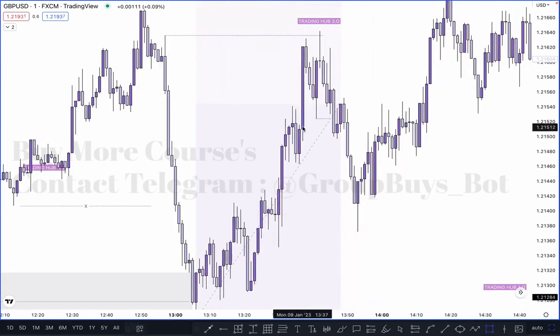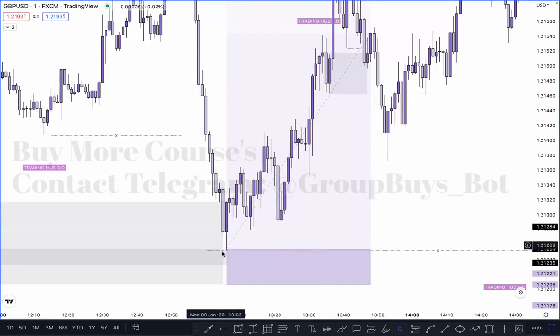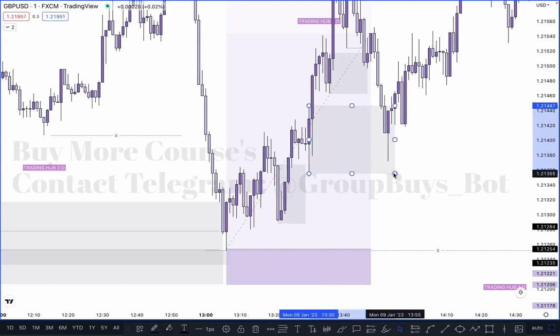First order block is here, and you need to identify one more. Is there any other order block, any POI just below it or not? So you can see, start from the bottom of the structure. In this case, if there is any unmitigated order block, everything is mitigated here. Only one order block is still left here for the buy, right?